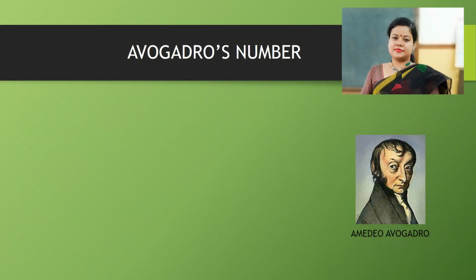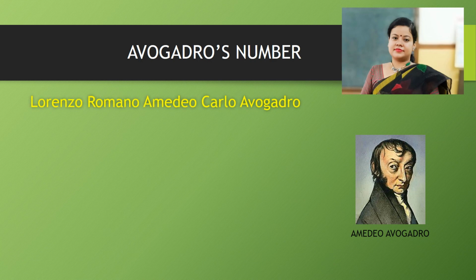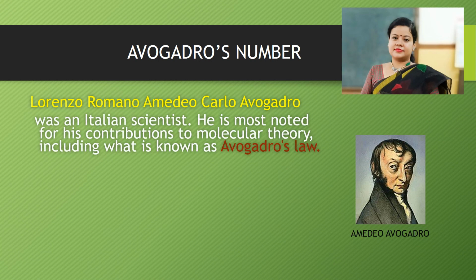Avogadro's number is a very important thing to know if we want to understand what mole concept is. Lorenzo Romano Amedeo Carlo Avogadro. The name is a little long, isn't it? So we can call the scientist Amedeo Avogadro. He was an Italian scientist.